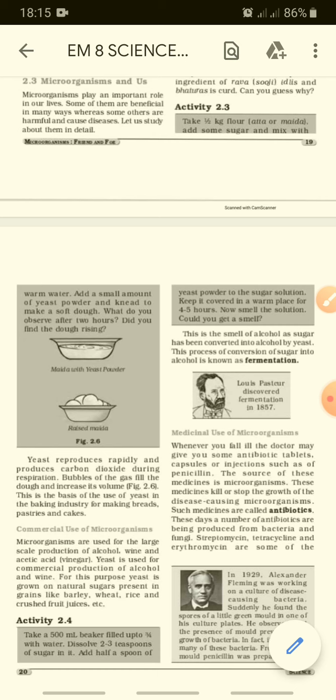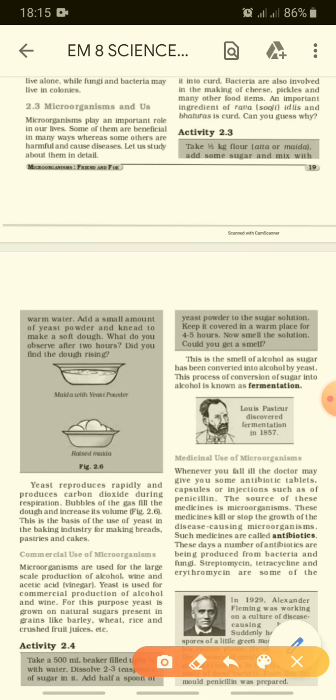Now smell the solution. The smell will be like alcohol, because the sugar has been converted into alcohol by yeast. See, in activity 2.6, the dough was made fluffy. The yeast reproduced very fast.